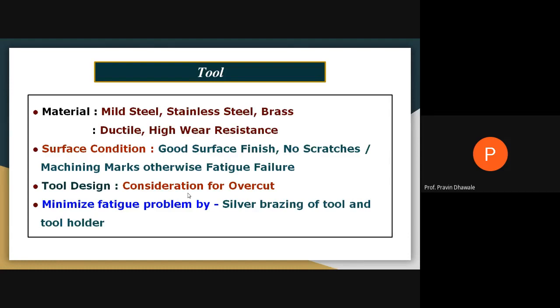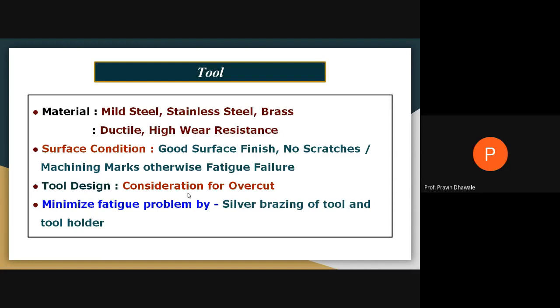So whatever the material you are using for the tool, its surface condition also affects the performance of the system. The tool surface should have a high surface finish and should not have any kind of scratch or machining mark in order to avoid fatigue failure during operation.